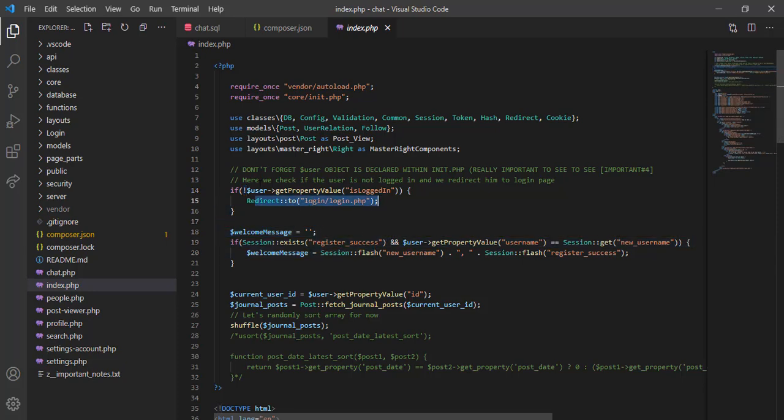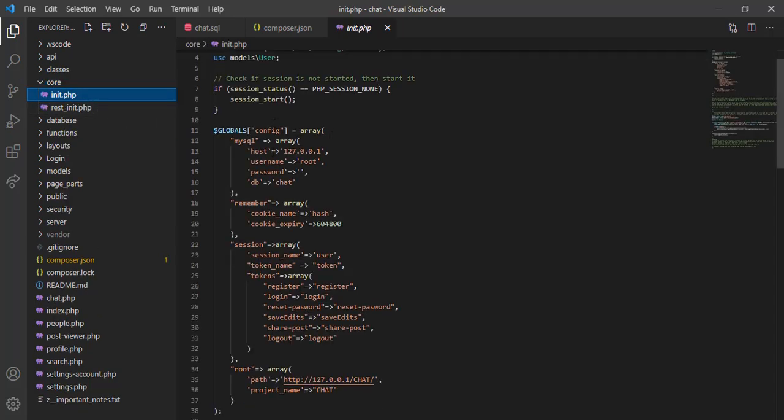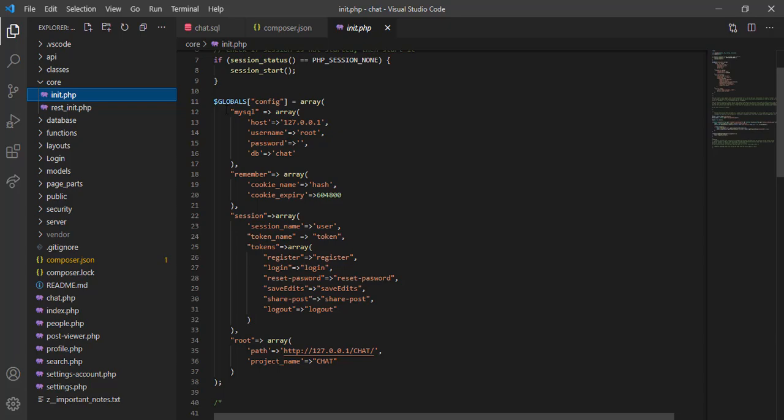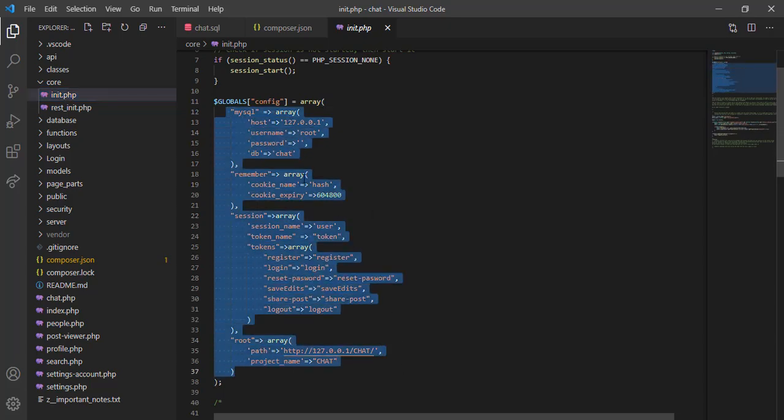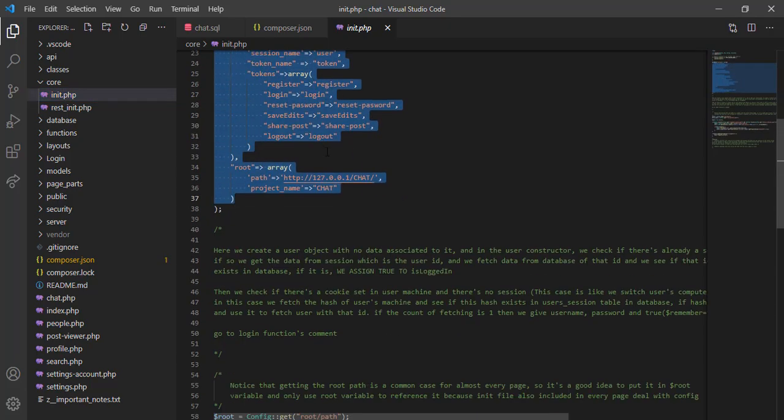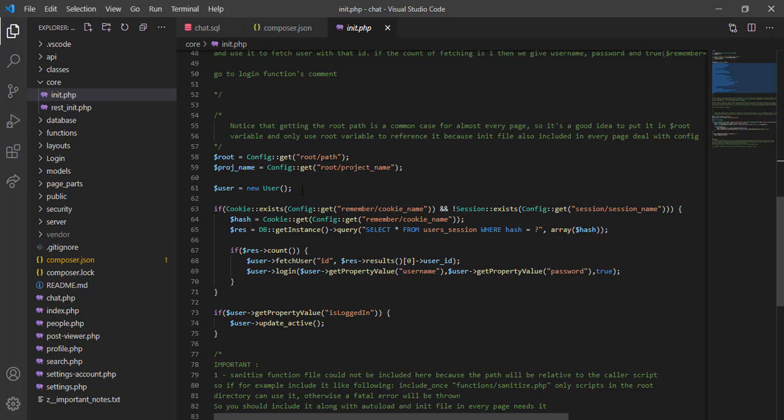So you may be wondering from where we take this user. This user is created inside the init file. So this init file will be included into every web page. This init file is here in core init. We have some configuration credentials, and right here we have this user.